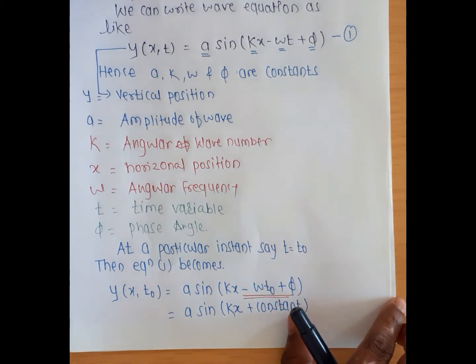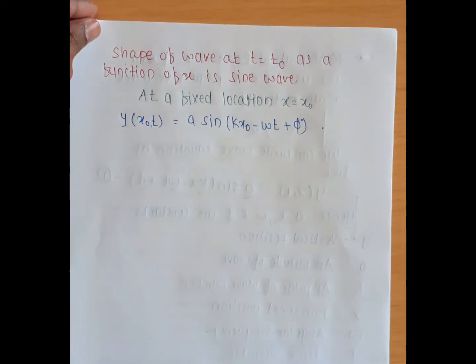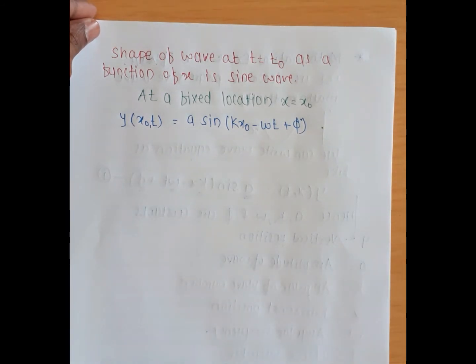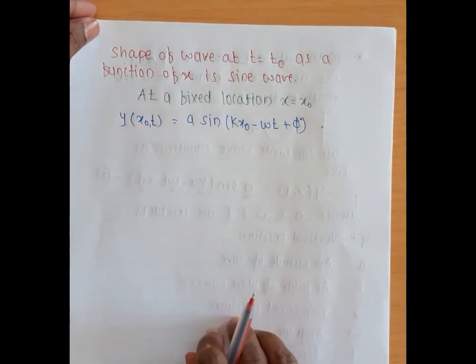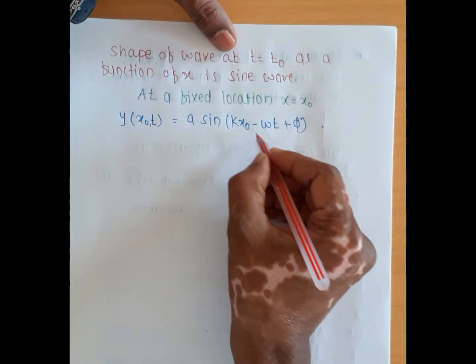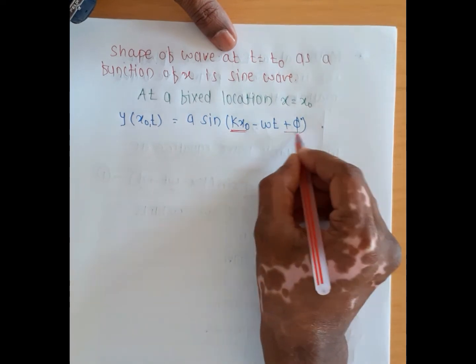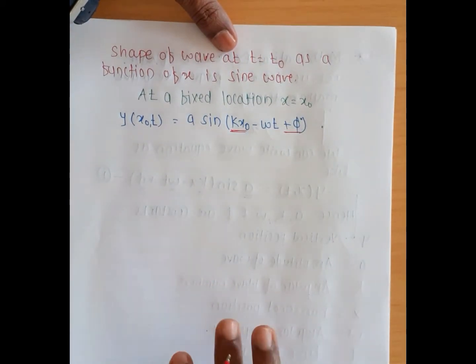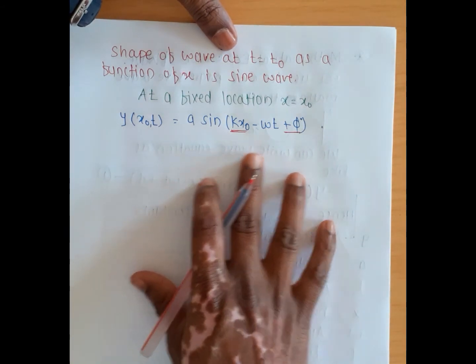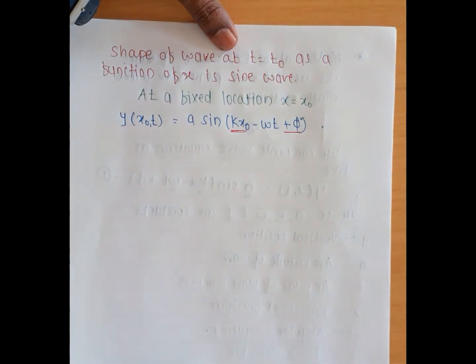In this condition there are two terms that are constant, but the terms are different. Here we use location x equals x naught, so kx naught and phi are constant. If the location of that particle is constant, then the angle, meaning the phase, is also constant.